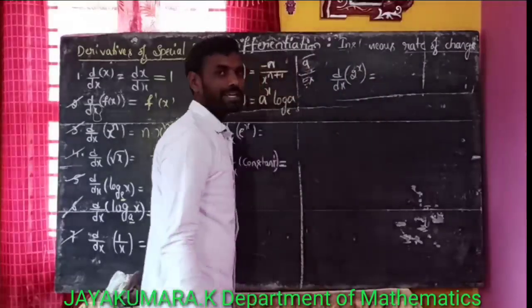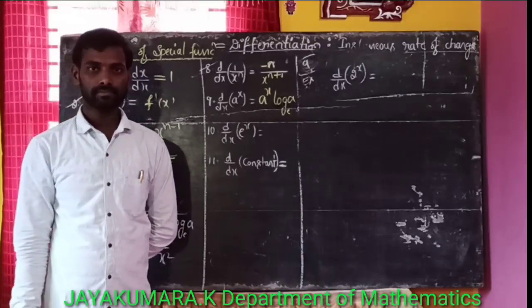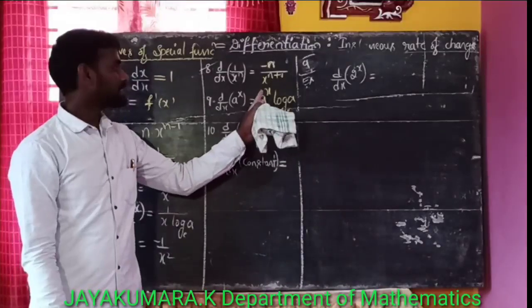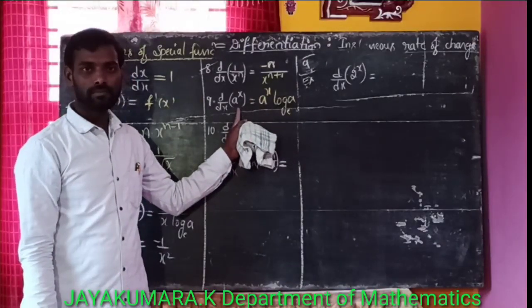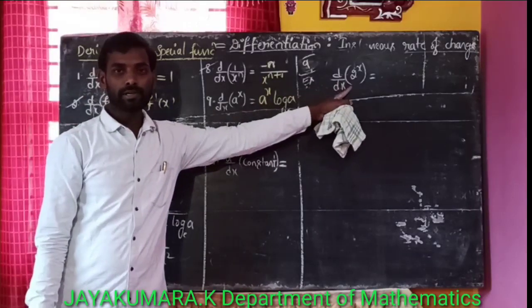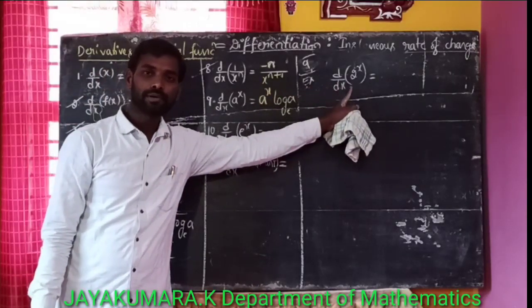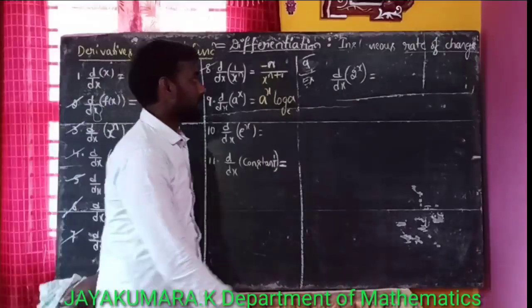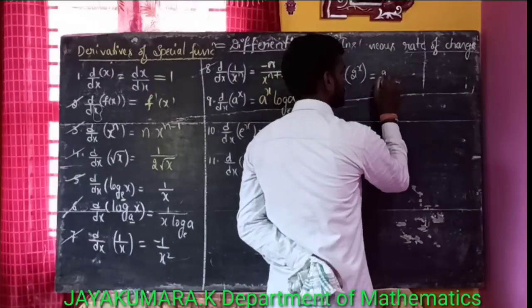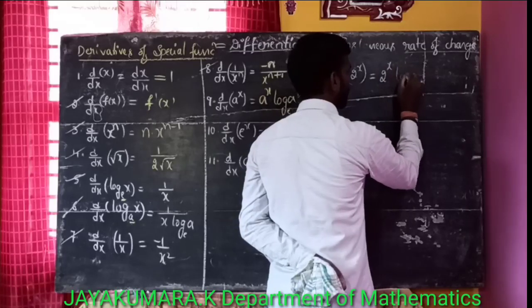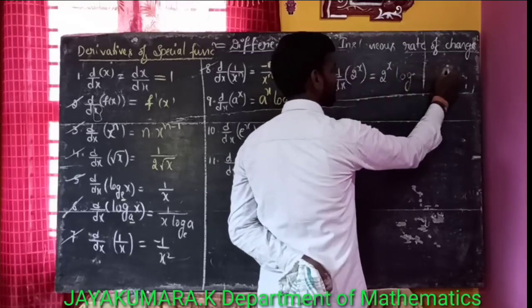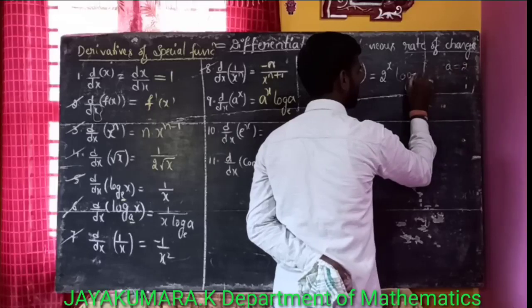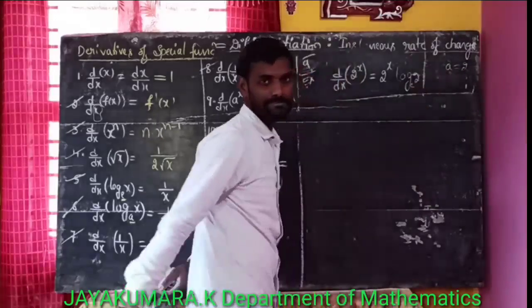What is the derivative of 2 to the power of x? Observe, this is of the form a to the power of x. The derivative of a to the power of x is a to the power of x into log a. That is, the derivative of 2 to the power of x is 2 to the power of x into log a, where a is equal to 2. That is log 2 for the base e.